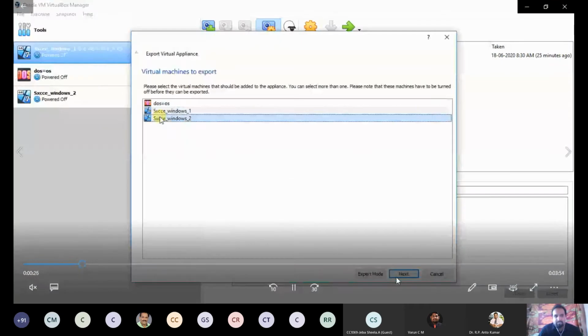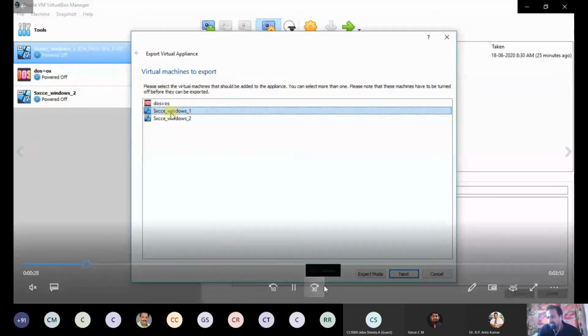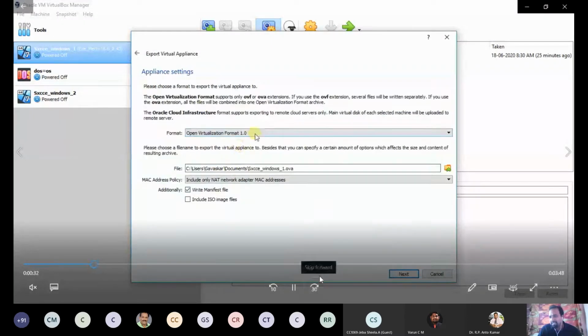One option is there, import export appliance. The export appliance option is there. There you have to provide the file name and the location. Then again, you have to click next.